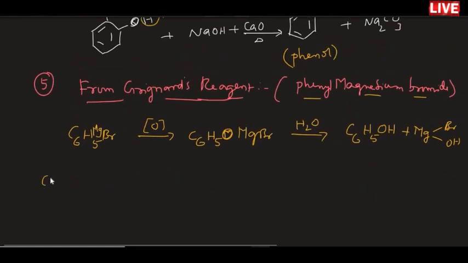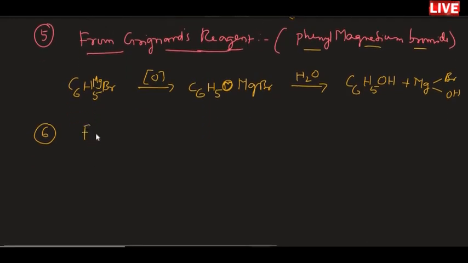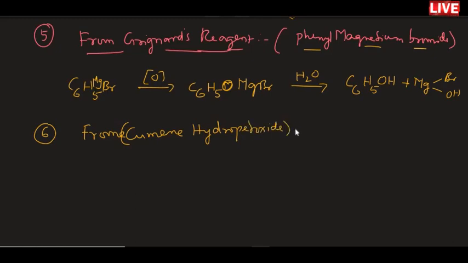Moving on to the next one. We have several methods, but preparation of phenol from cumene is the most important process for examinations. From cumene. That cumene is actually called cumene hydroperoxide.